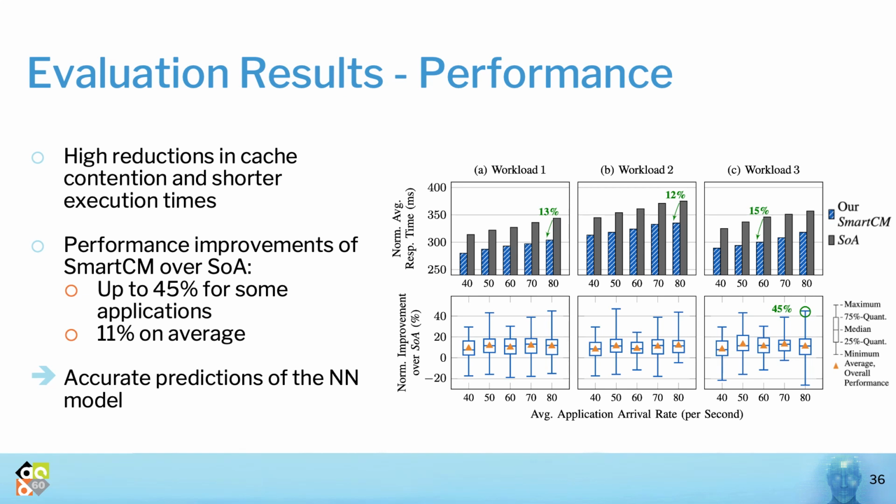First, the state-of-the-art technique has selected different migration options, which can indeed further improve the performance of individual applications, but that does not necessarily mean that the overall system performance will also be improved. Secondly, a migration by definition will reduce the contention on the source cluster, but would naturally increase it on the destination cluster if there are other applications running on that cluster. Still, looking at the overall system performance, SmartCM has managed to balance the cache contention across clusters and maintained an average performance improvement of 11% in all 3 workloads at all arrival rates.